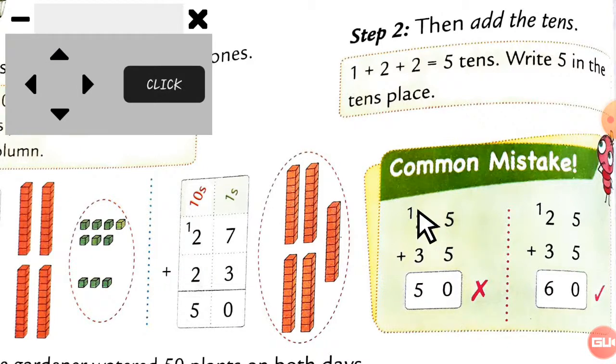But see, you have to put carry here, and carry is also forwarded, right? You can see this one number here, but you have to add this one in this tens column also. See, here is 2 and 3. So 2 plus 3 is equal to 5. But in this 5 you have to add this one also. You have to add this one number in the tens column also. So here the common mistake is you are not adding this carry forwarded number in the tens place, right? So this answer is wrong here because you are not adding this carry forwarded number in this answer.